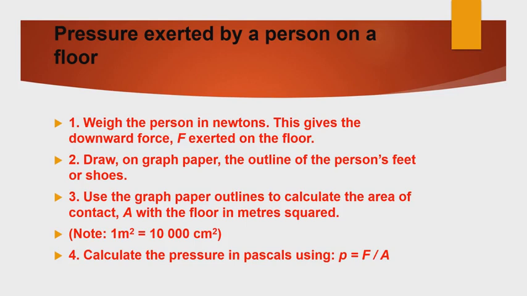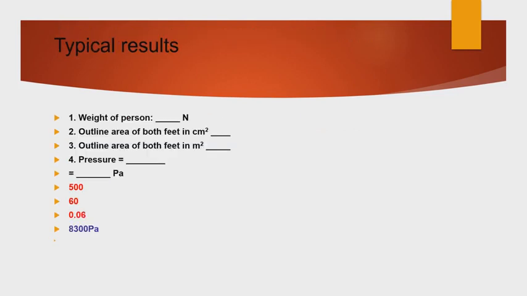Calculate pressure equals force by area. Weight of a person 500 Newton. Outline area of both feet in centimeter square is 60, in meter square 0.06. Then pressure equals force per unit area, which will come to 8,300 pascal.